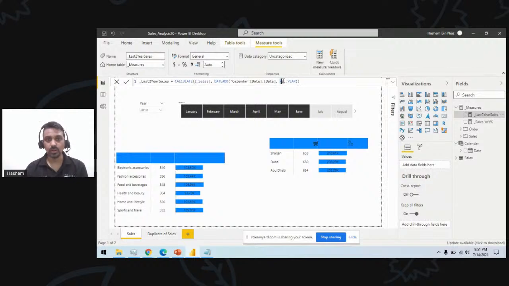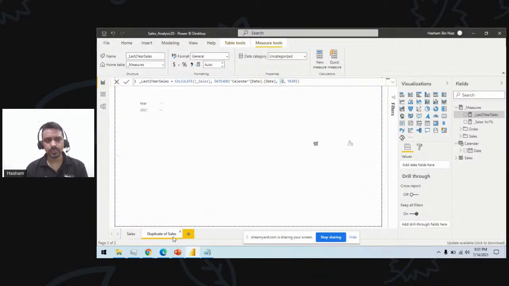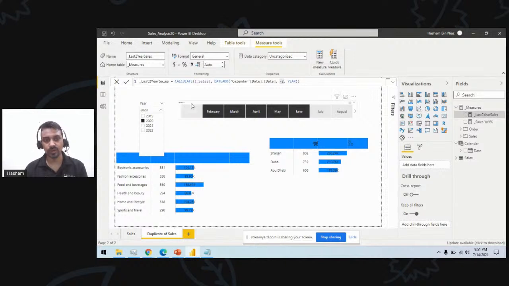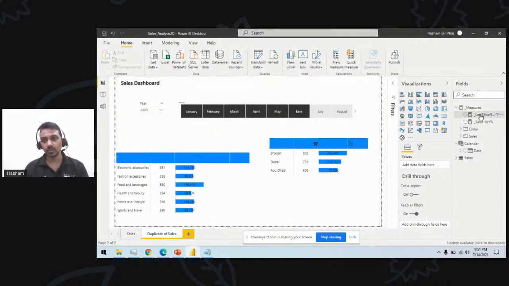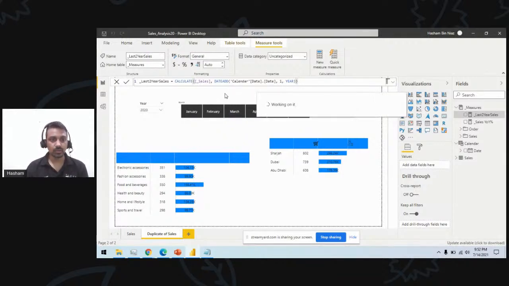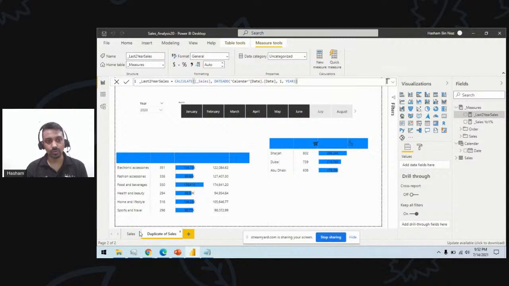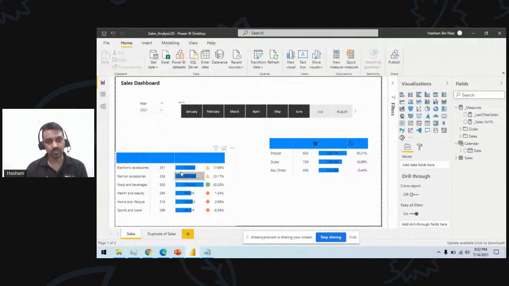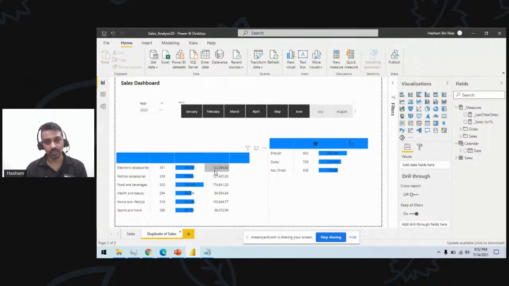So let's say I have selected 2020 and I want to compare it with the positive forward one period. How can I do that? I can quickly go here and just change this formula to +1 and -1. So -1 is for one less year and +1 is going forward. So this time it will calculate this. So this is 104. So if I select 2021 here, you can see 2021 sales is 122K, which is showing up in this measure, right? So did I answer your question? And this will be dynamic.